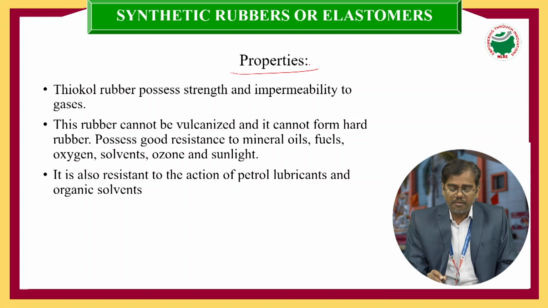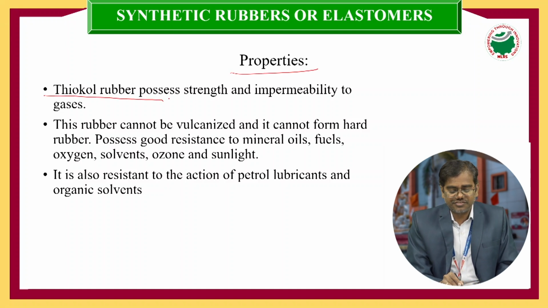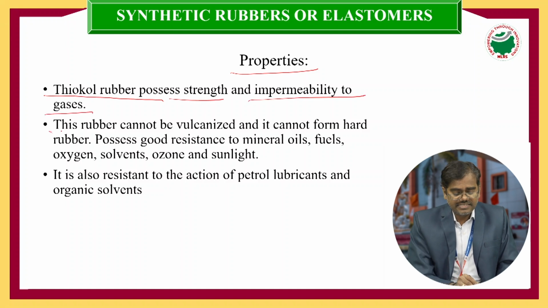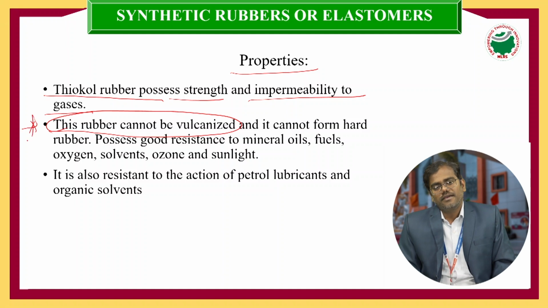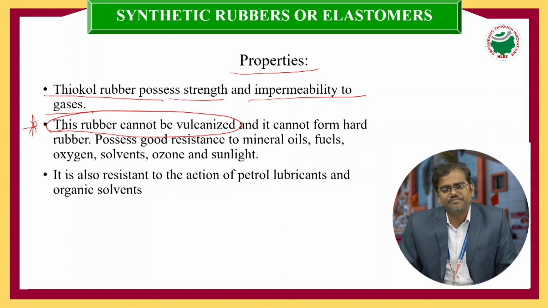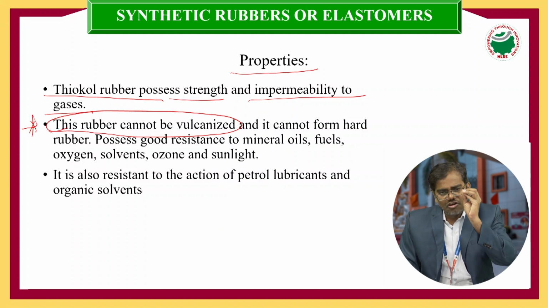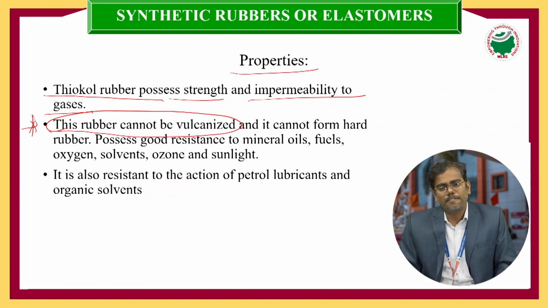Let's see the important properties of thiokol rubber. Thiokol rubber possesses great strength and is impermeable to gases. This rubber cannot be vulcanized, which is one of the important points. Buna rubber we can vulcanize, butyl rubber we can also vulcanize, and natural rubber can be vulcanized by adding sulfur compounds.